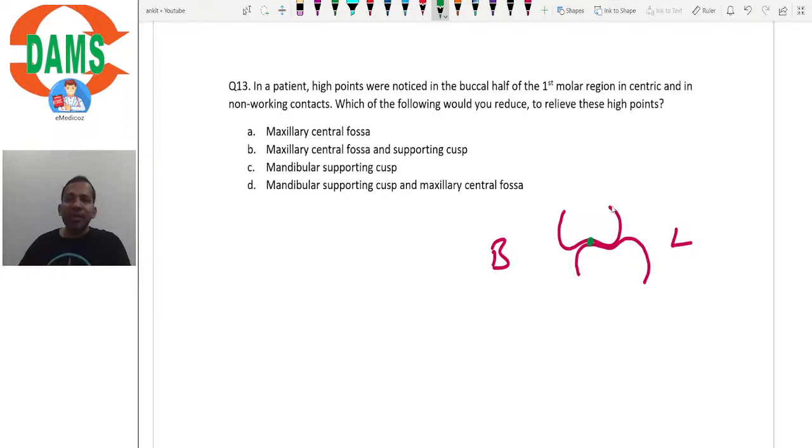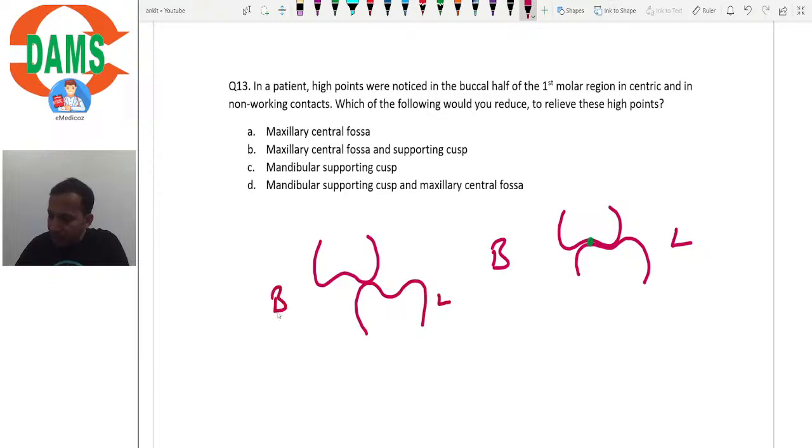So there is an interference on the buccal half in the centric and in the non-working contacts as well. So not just the centric, there is an interference in the non-working contact as well, right?